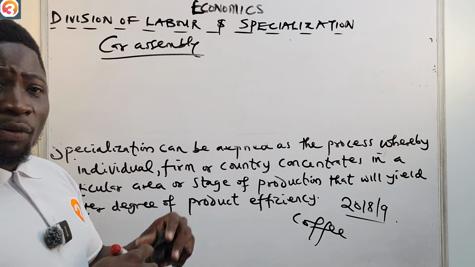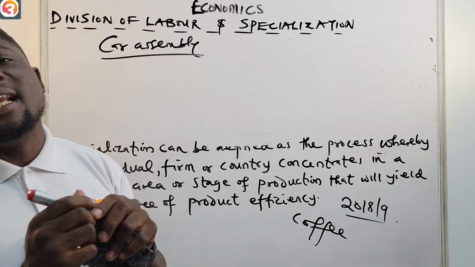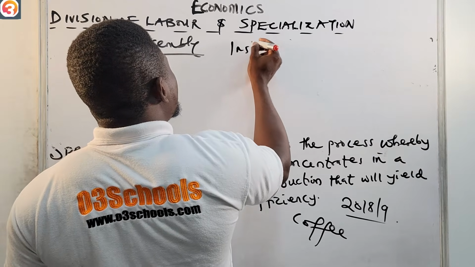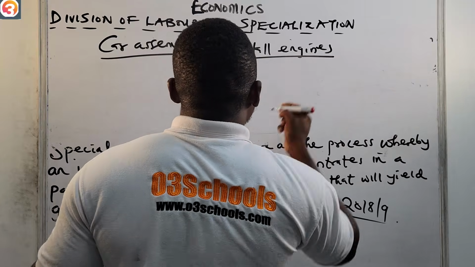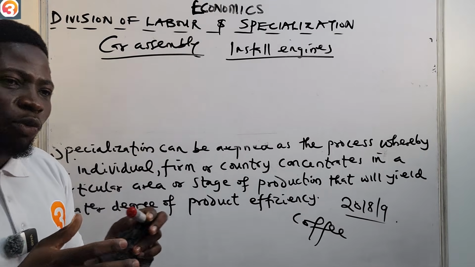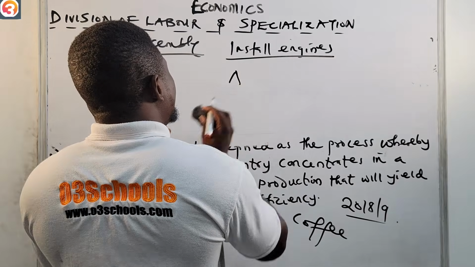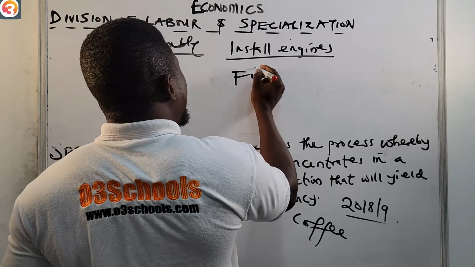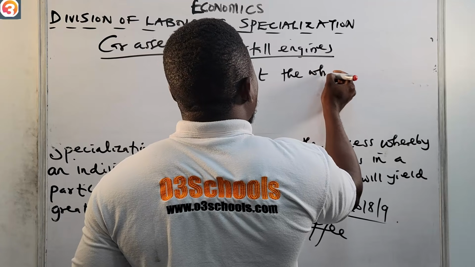There will be one worker there that will install engines. There's another person there that will fit the wheels of the car.